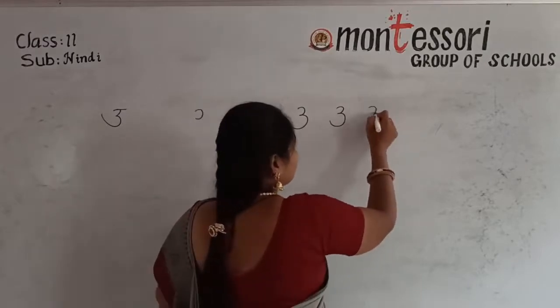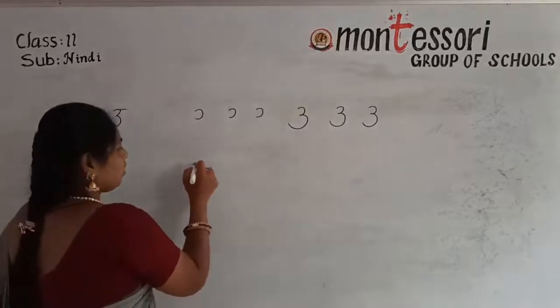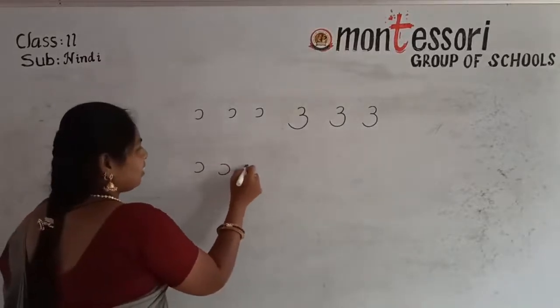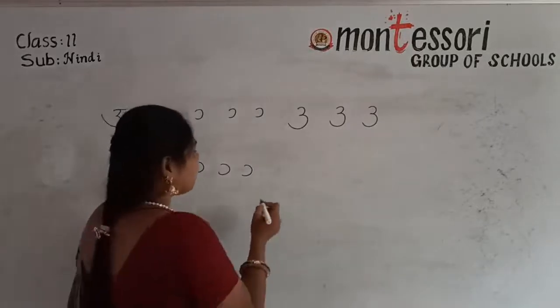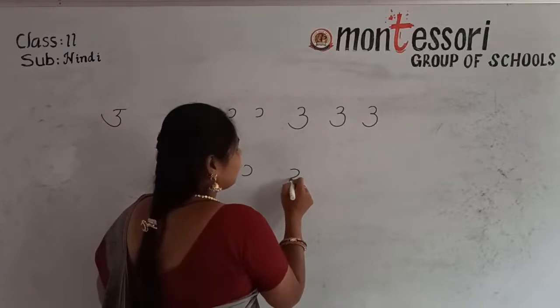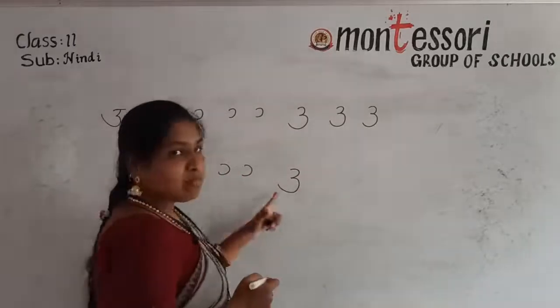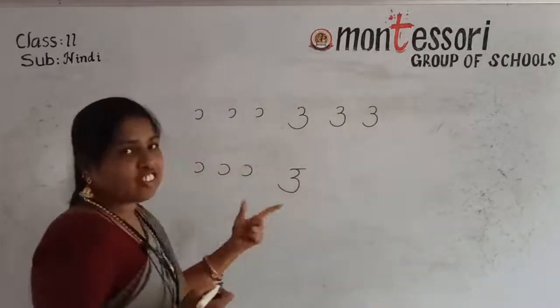Or otherwise, small after big. Okay. You can practice this one 3 times or 4 times. Okay. After that, what we have to do, you can write very easily. First small semicircle, next big one. You have to give a small header to that one.